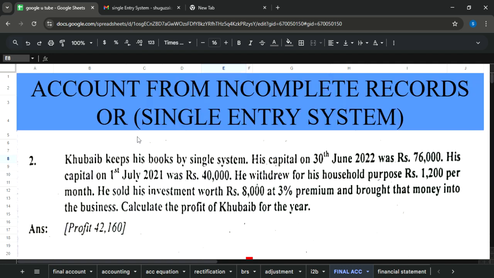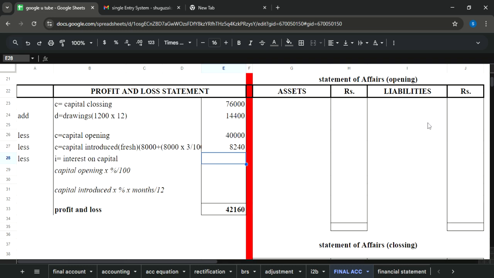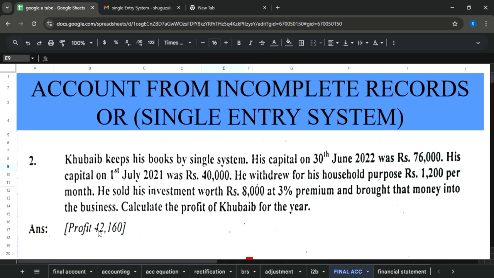You can see that this was the last line which had any amount, and as was earlier informed, no opening statement would be made because opening capital is already present. No closing statement would be made as closing capital is already present. So simply what you will do, first two amounts would be added and everything else would be subtracted. Interestingly, interest on capital in this question is also absent, so you may mark 0. 76 plus 14 minus 40 and minus 8. Finally you will get 42160, and here you can have 42160.